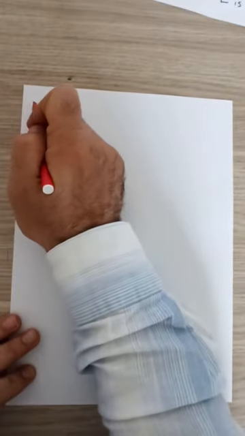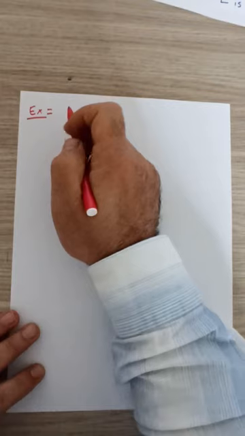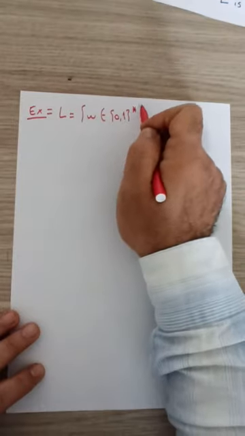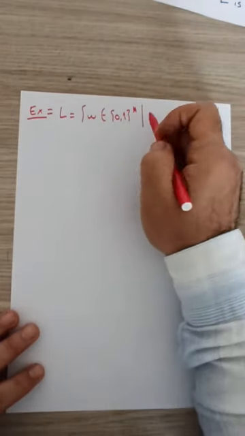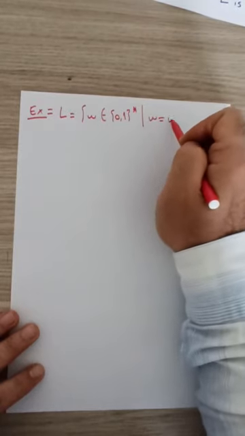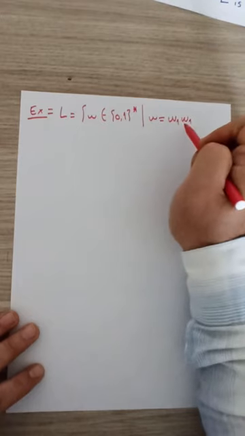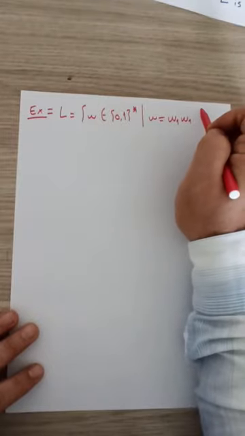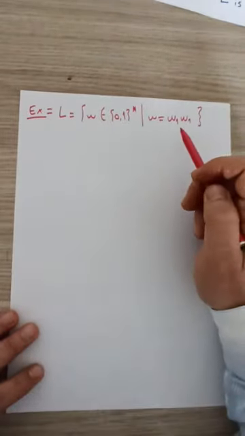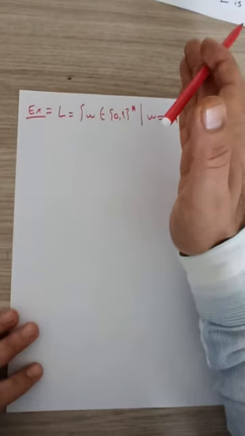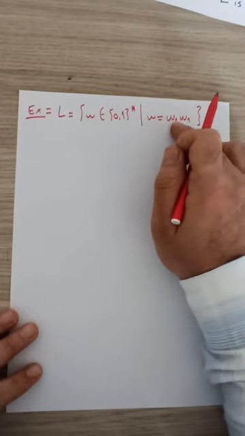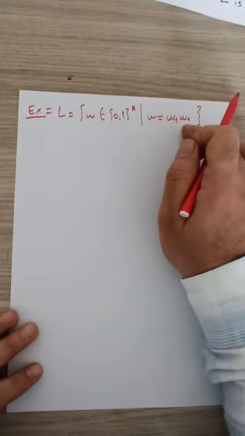Let's do yet another example. L is the set of w in {0,1}* such that w equals W1 W1. This is a similar example to the previous one, but rather than W1 and W1 reversed as in the previous example, it is W1 and W1. So if you split a given string into two equal halves, the first half should be exactly the same as the second half.